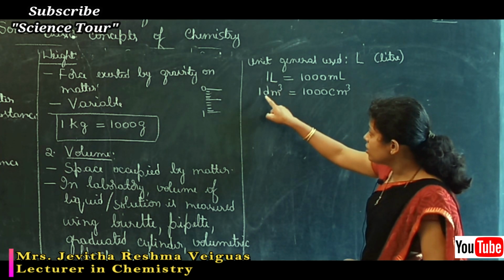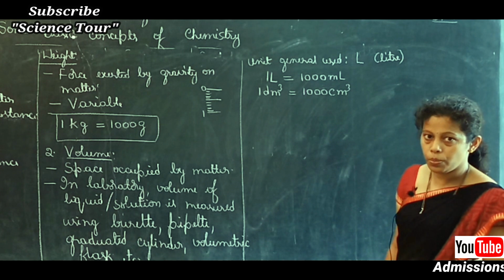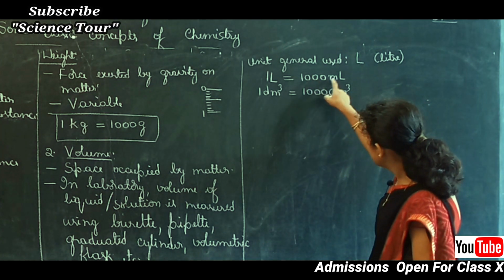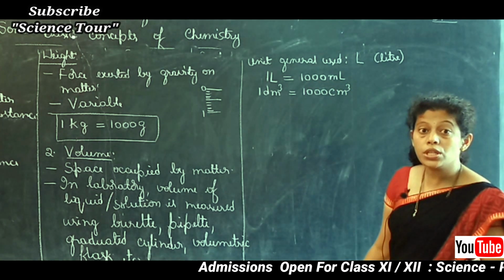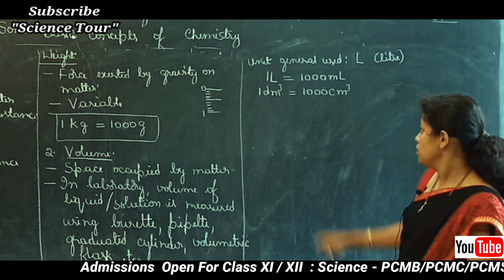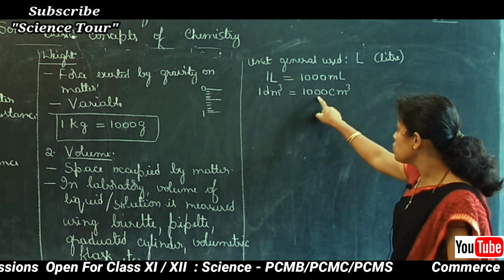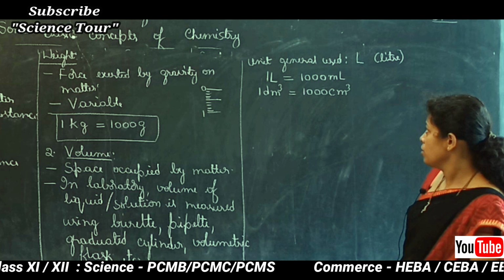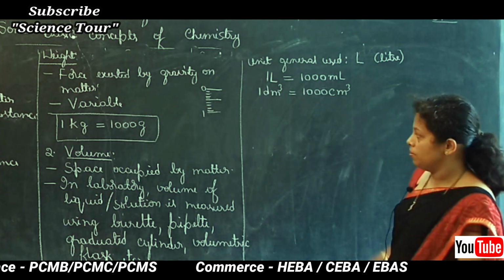That means 1 liter is nothing but 1 decimeter cube. 1000 milliliter is nothing but 1000 cubic centimeter or 1000 centimeter cube. So this is about the volume.